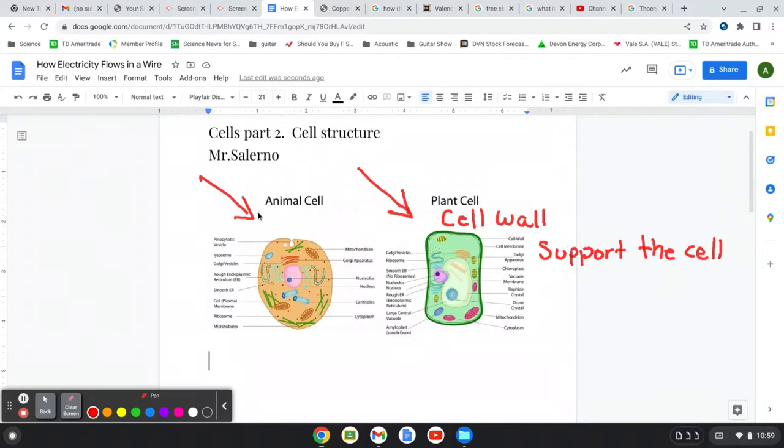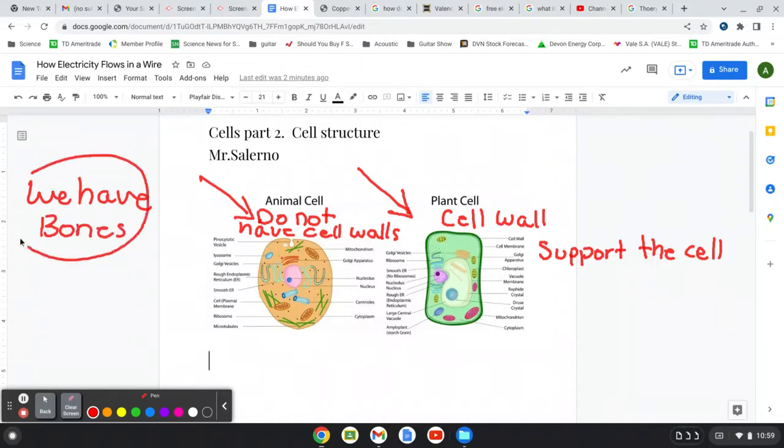So remember, animal cells do not. We do not have cell walls. And that's an easy question, right? Plants have cell walls, and some bacteria have cell walls. So they support the shape of the plant. We don't need them because we have what? Guess what we have? Animals. We have bones. So that's why we don't need cell walls. So again, plants have cell walls, animals do not have cell walls.